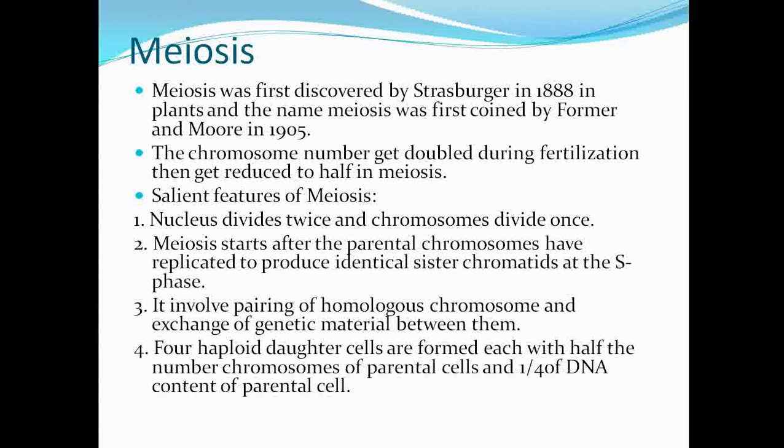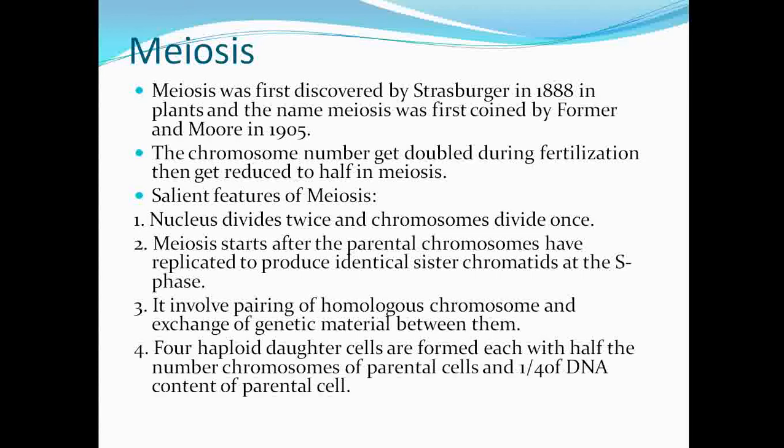The chromosome number gets doubled during fertilization. We know the fertilization process, and during this process the chromosome number gets doubled, and then in the meiosis process this doubled chromosome number gets reduced to half. If the chromosome number were not reduced to half, the number would go on doubling with each generation.